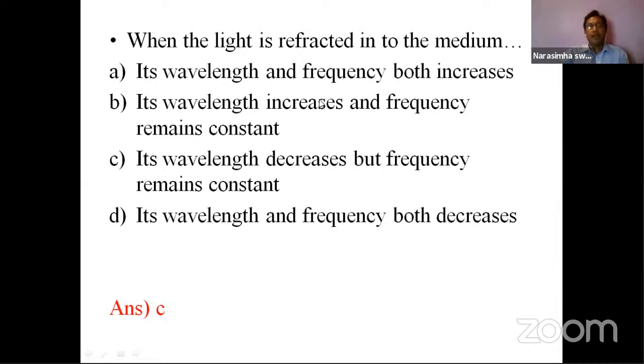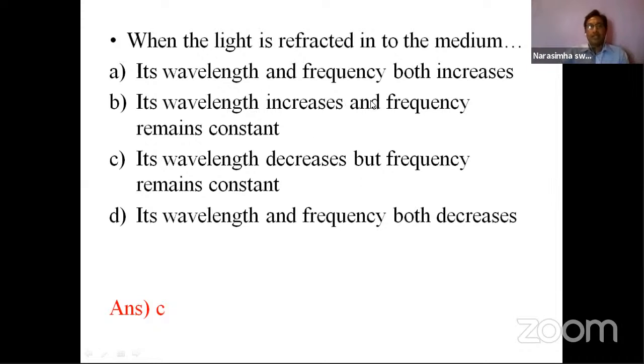Maybe some faintness will be there, some of the light may refract, some may reflect, so the same amount cannot pass through. So a wavelength increase is not possible.